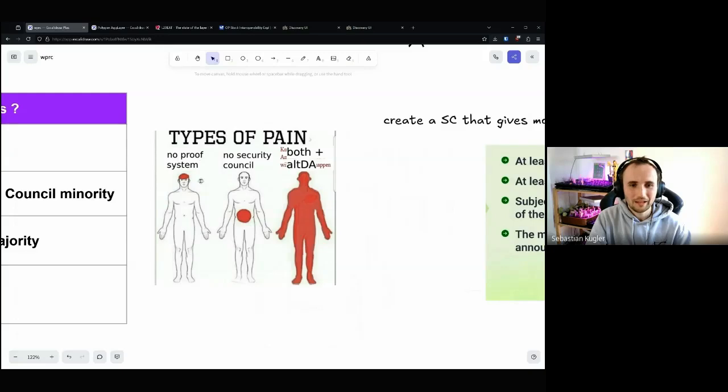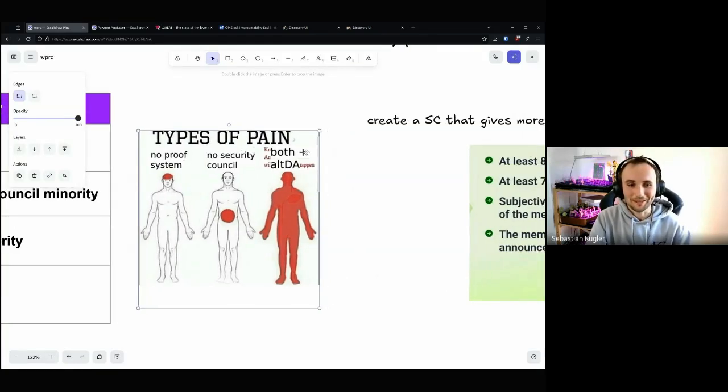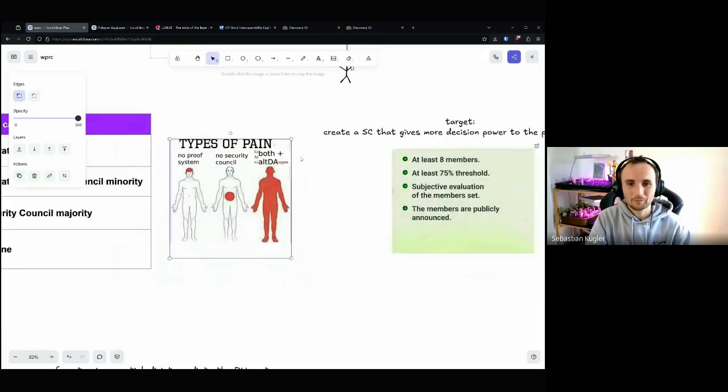We usually have no proof system. We often have no security council, and we often have no proof system, no security council, and no data availability. So transactions are posted not to Ethereum, but somewhere else, which is a huge problem and basically makes you vulnerable.